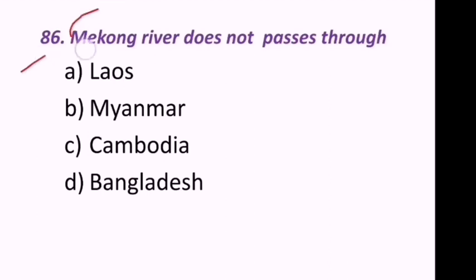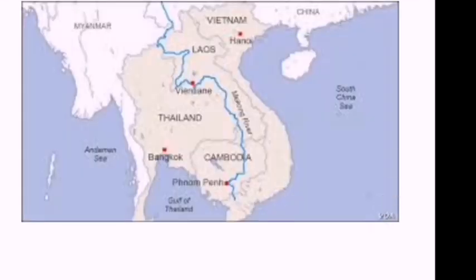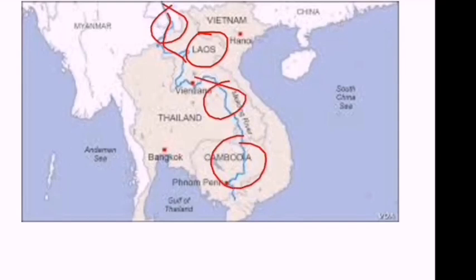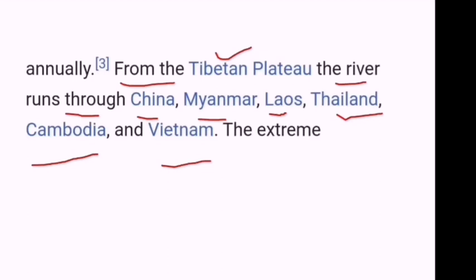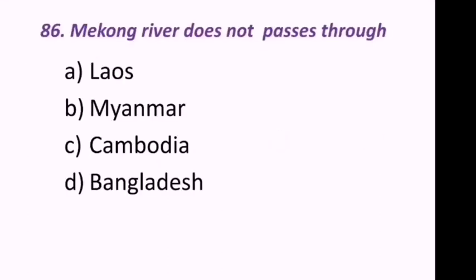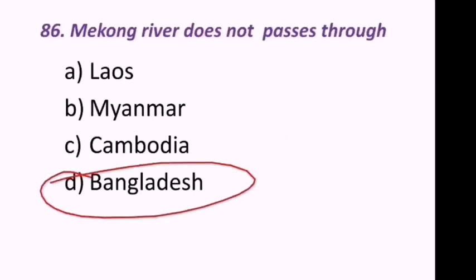Next important question. Mekong River does not pass through Laos, Myanmar, Cambodia, Bangladesh. Here we can see this blue colored one is the Mekong River. It is passing through Laos. This is Myanmar and Cambodia, Thailand, but Bangladesh is not there. Hence we can say from the Tibetan Plateau the Mekong River runs through China, Myanmar, Laos, Thailand, Cambodia, Vietnam, but that Bangladesh is not there. Hence we can say this D is the correct answer for this question.